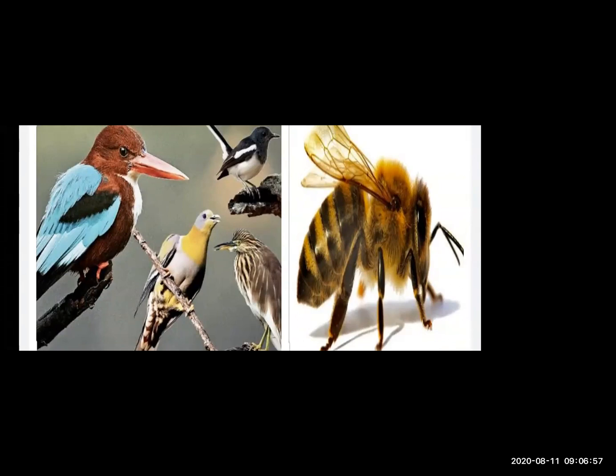And honeybee, this is a honeybee. What does the honeybee do? She sucks nectar from the flower, or the sweet juice which is available in the flower. So we find this variety in animals. Their food differs from each other.